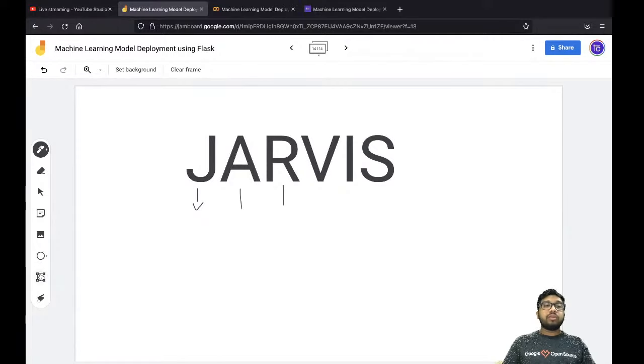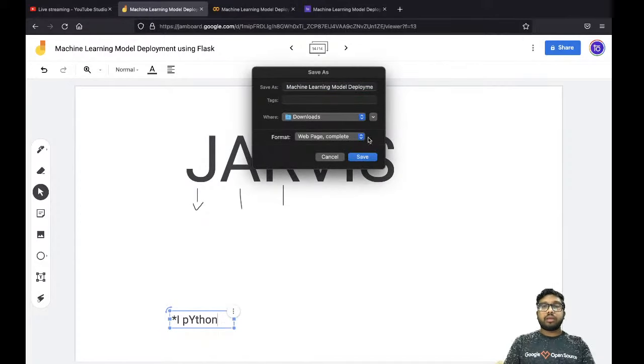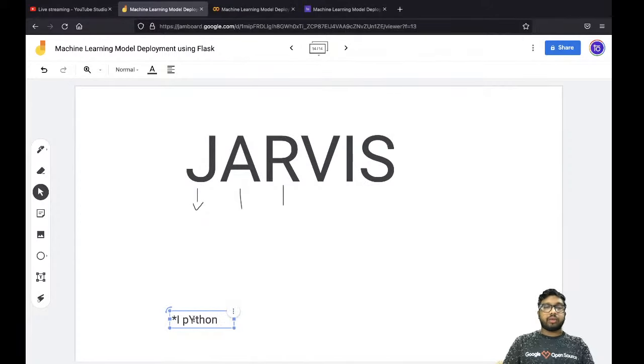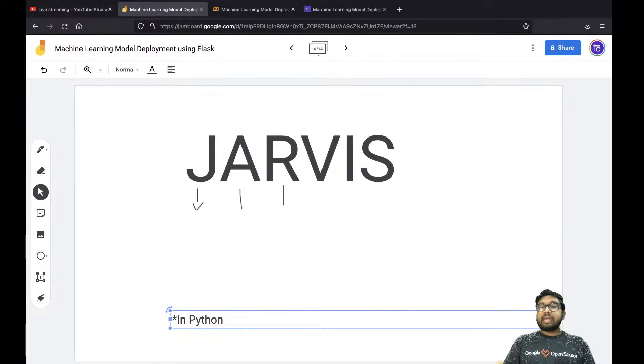Okay, and one more thing that you should make sure that you know, that in Python, this is a note. You should always remember this thing. In Python, the indexing starts from 0. Indexing means the positioning starts from 0.